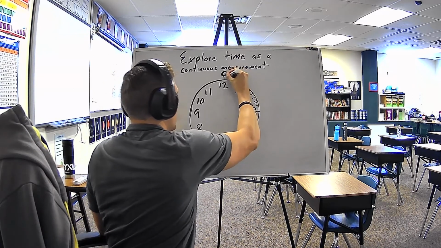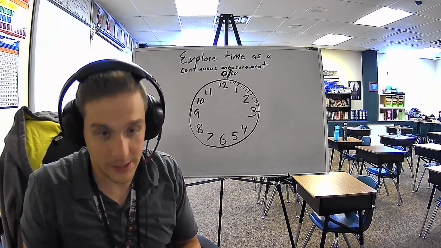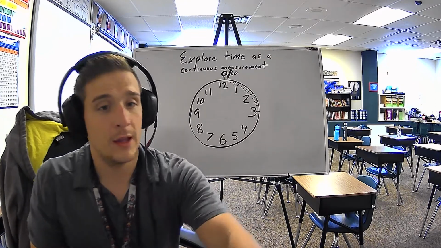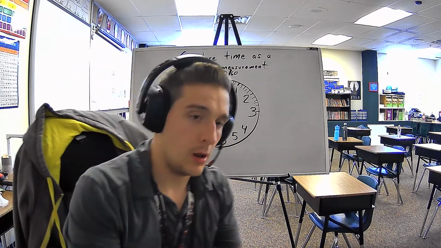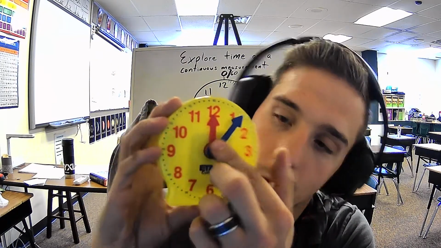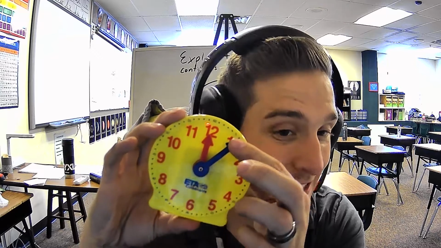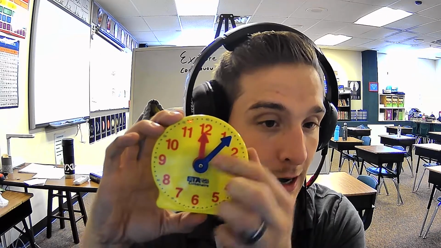So that's a dash. So it's 0 or 60. Now, I'm going to show you this clock. On this clock, the long arm, the one right here, this is the minute hand. The hour hand is the short one. So for this clock, red is short, long is minute. So kind of keep that in mind.